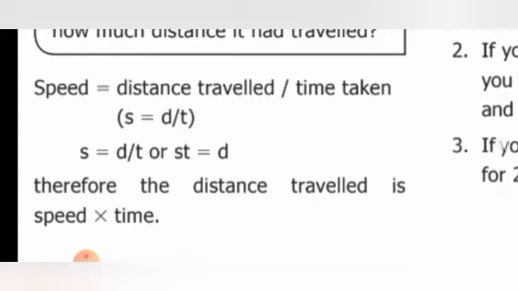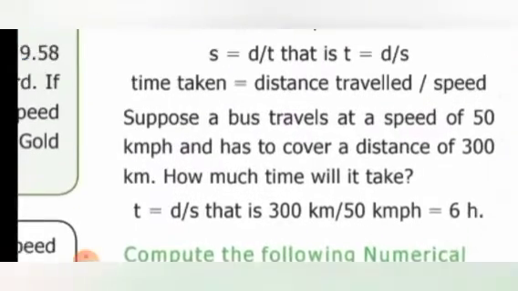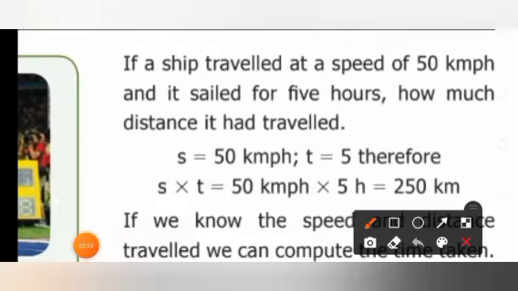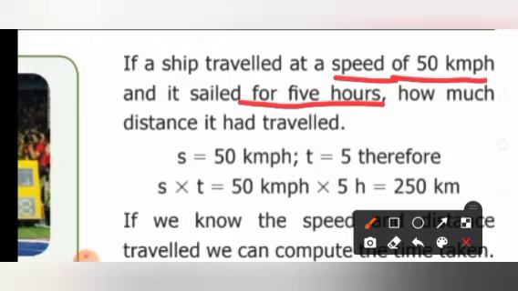Okay, we slightly modify the formula. Then, what about this: if a ship traveled at a speed of 50 km per hour and it sailed for 5 hours, how much distance has it traveled? So we know the speed. What is given? Speed is given, 50 kilometers per hour. In 1 hour it covers 50 kilometers. Then it sailed for how long? 5 hours.